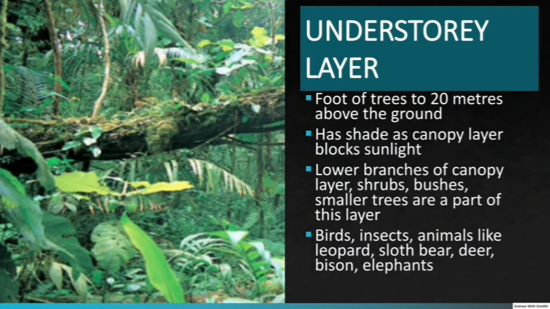Understory layer. This layer of a forest starts from the foot of trees and goes up to 20 meters from the ground. The canopy blocks the sunlight, so this layer has shade. All the lower branches of the canopy trees, shrubs, bushes, and smaller trees are a part of the understory. Many birds, insects, and few animals, such as leopards and sloth bears, live here. Animals such as deer, bison, elephants eat the herbs and shrubs, and dwell in the understory.